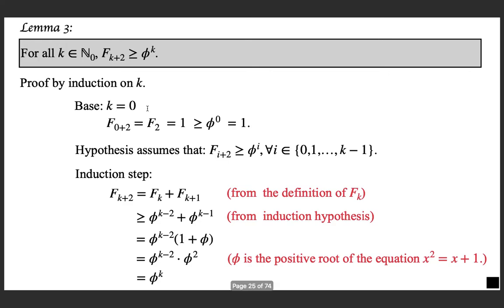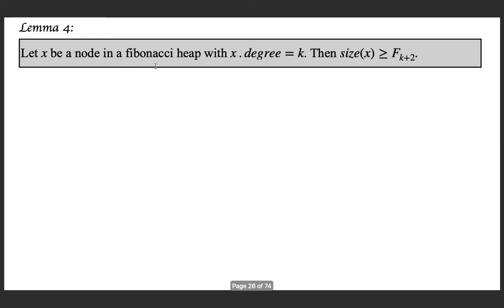So, in this lemma 3, we proved that for all natural numbers k, the k plus 2th Fibonacci number is greater than or equal to phi to the power k, where phi is the golden ratio. Then, before we prove the final result that we need, that is about the maximum degree of a node in a Fibonacci heap, let us look at this lemma.